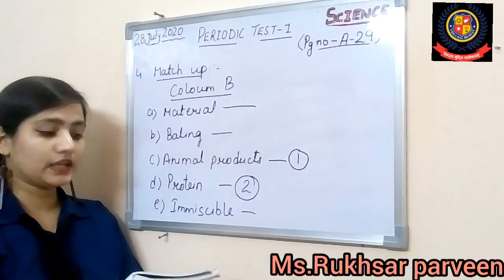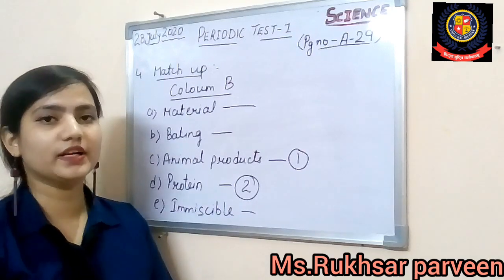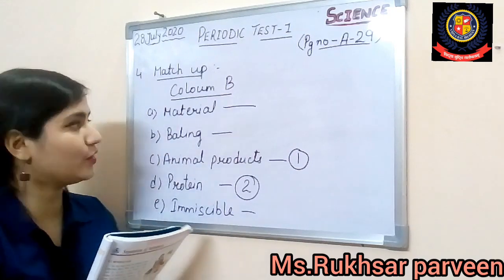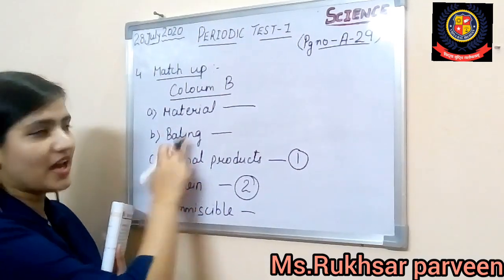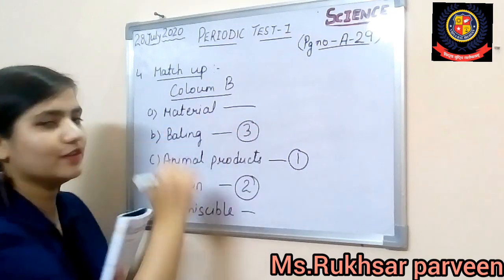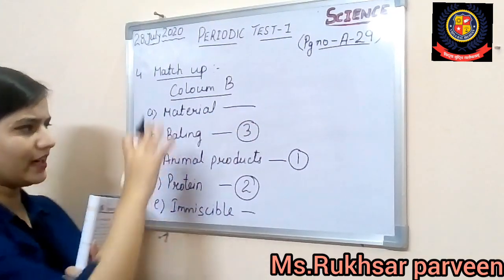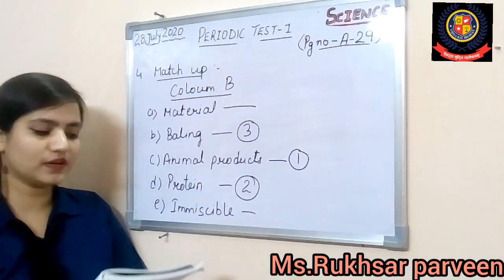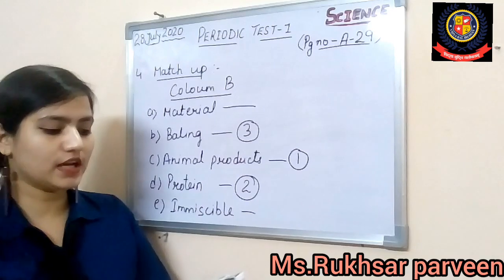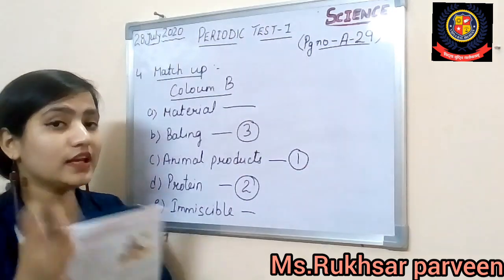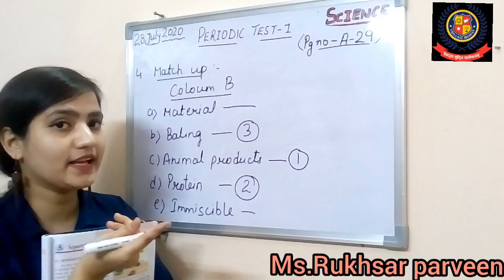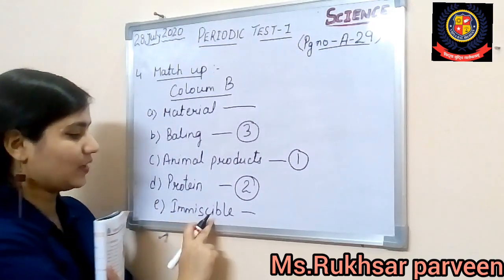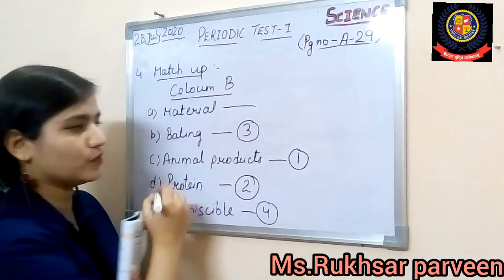Now the third, compressing of raw cotton into bundles. Cotton को compress करके और उसको raw cotton bundles में बनाते हैं, उसको हम क्या कहते हैं? Do you remember? Yes, that is the baling process. So write down here the third one. Alright students, I hope that this is the way to do the match the following. It is very easy for you. Now the fourth one, a liquid which does not dissolve in water. वो liquid जो dissolve नहीं होता, like oil, coconut oil, they are known as immiscible oils or liquid. So immiscible will be the fourth answer.